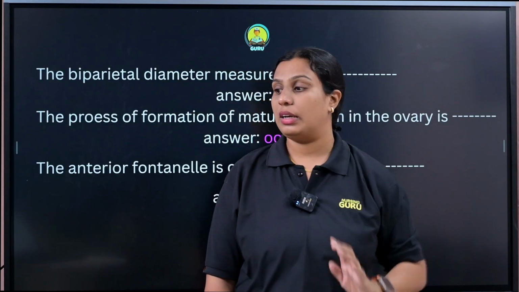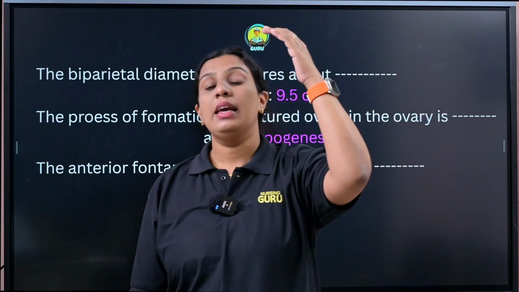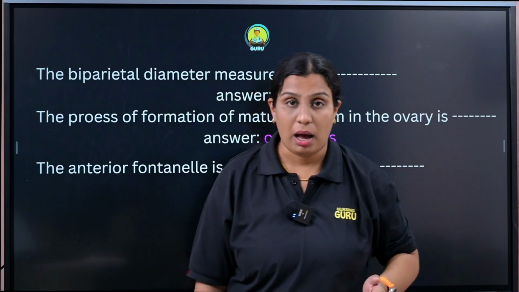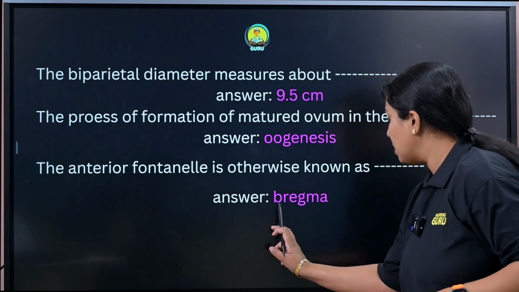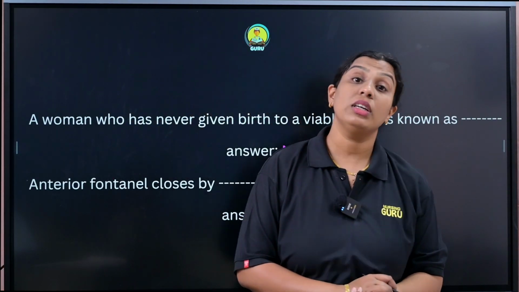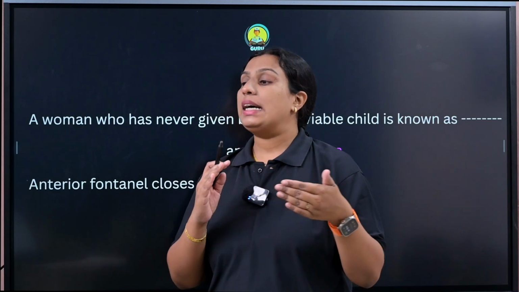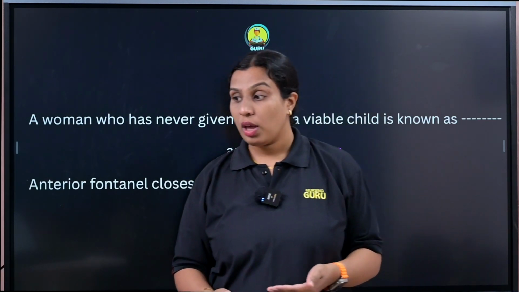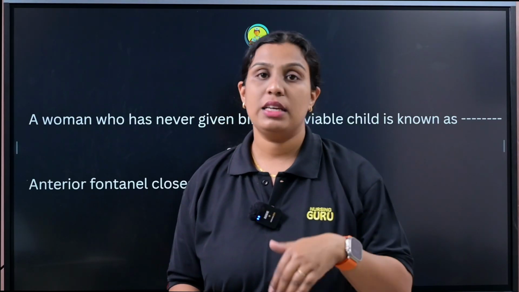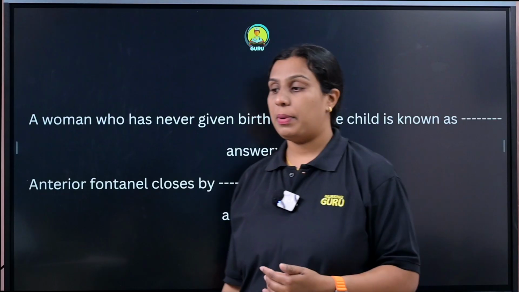The anterior fontanelle is otherwise known as bregma. Clear? Spelling is B-R-E-G-M-A. Bregma. Clear? Next, a woman who has never given birth to a viable child is known as nullipara.